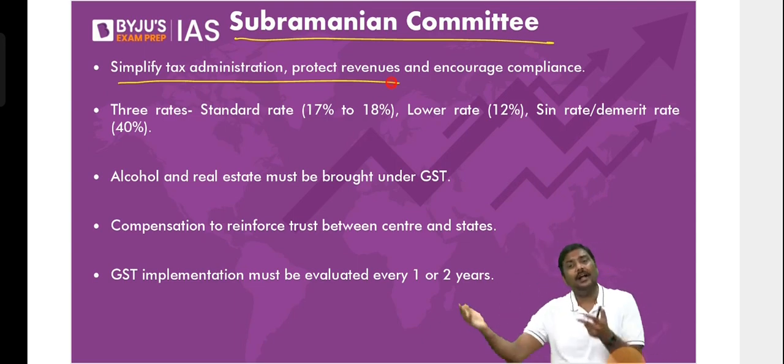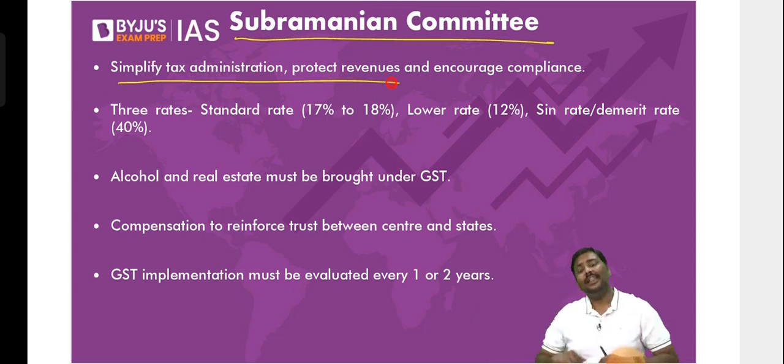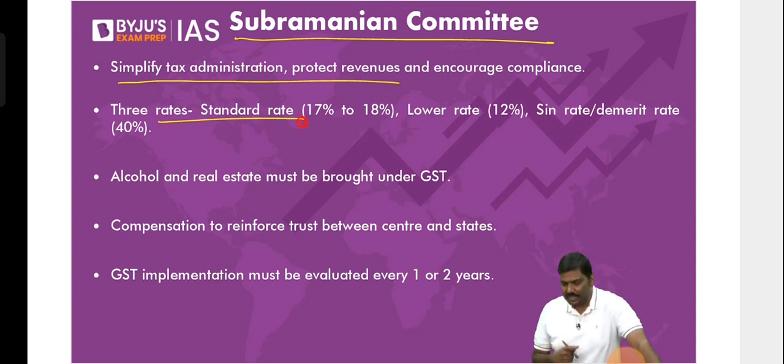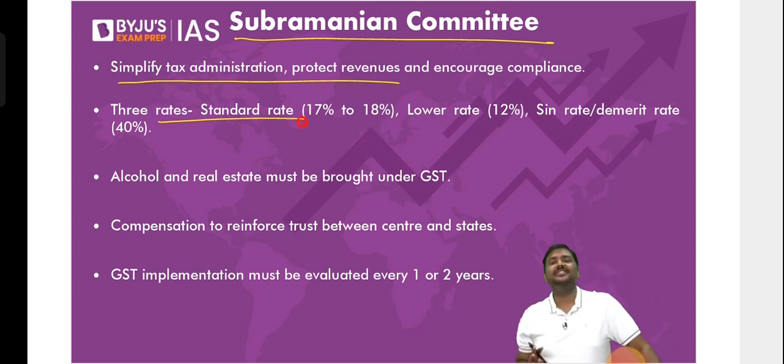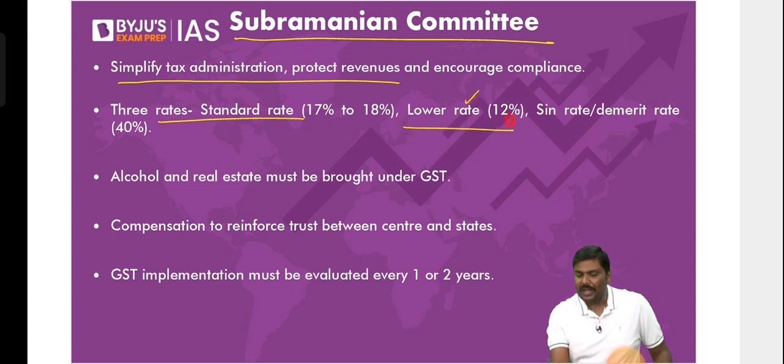So that even the people or the companies who are going to adopt it will not feel the burden of it. And the tax officials who are implementing it will also not be feeling the burden. Second, this committee recommended we should have 3 rates under GST. That is, 1, a lower rate at 12%. The recommendation was simple: identify certain goods and services which are consumed by poor households and impose a lower rate of